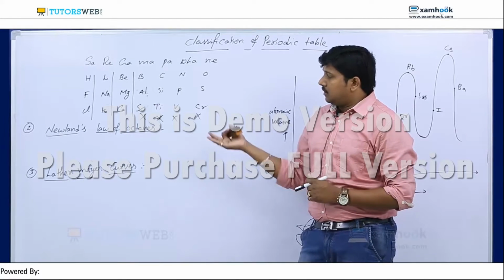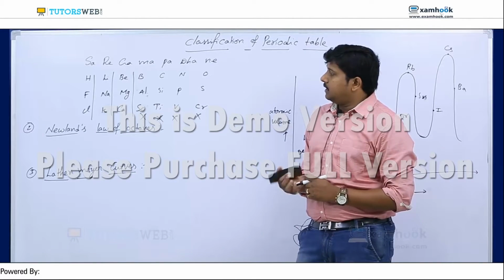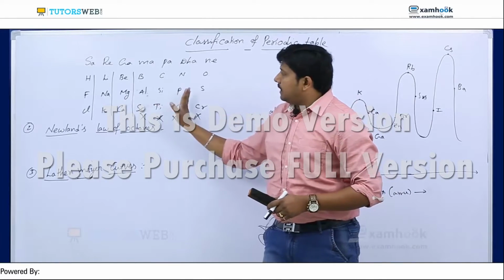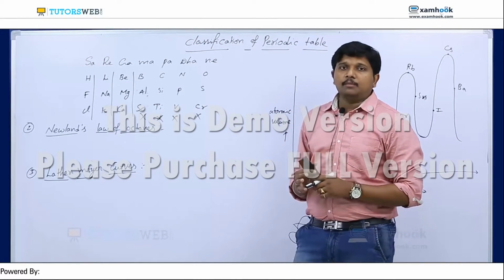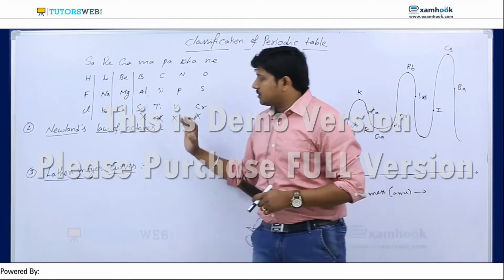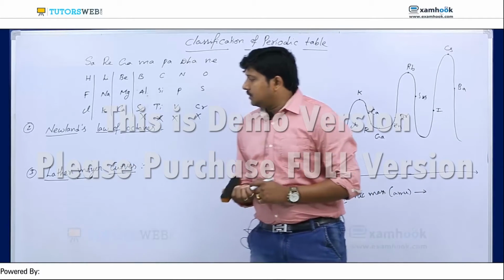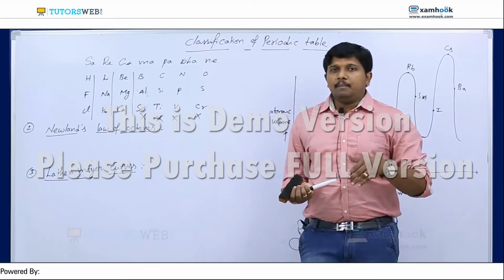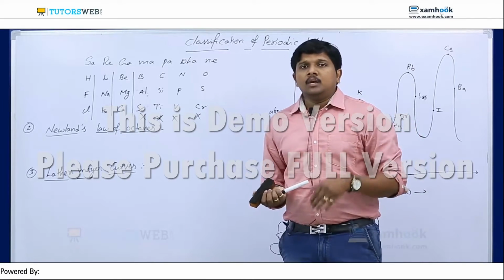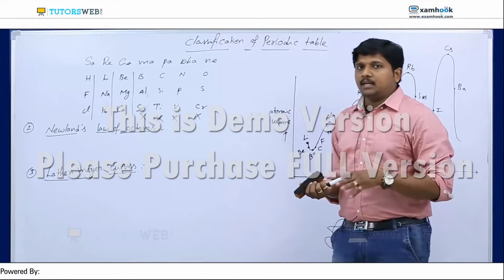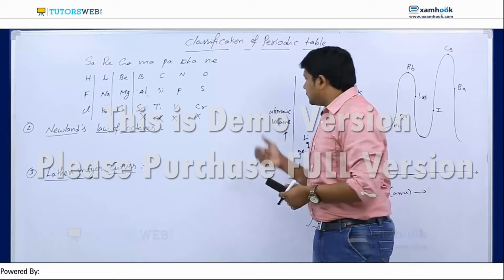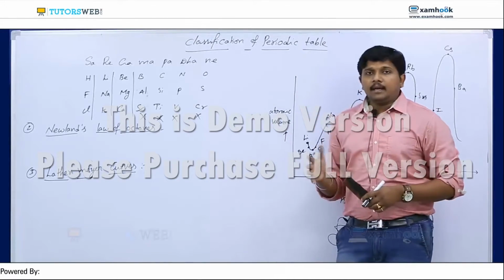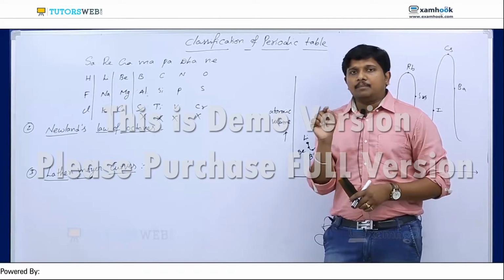Newland's law of octaves failed because after beryllium, if you observe clearly, there are no similar properties. So that's why this one also failed. Then the third one is Lothar Meyer curves. He classified elements based on their physical properties, and especially he arranged the elements based on atomic volume. Atomic volume is nothing but atomic mass by density.